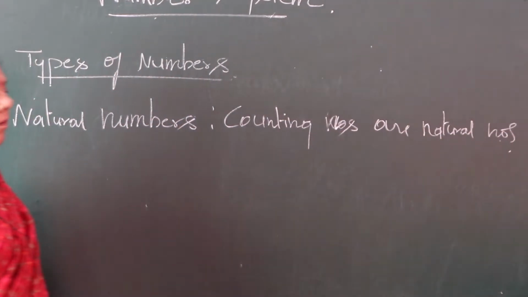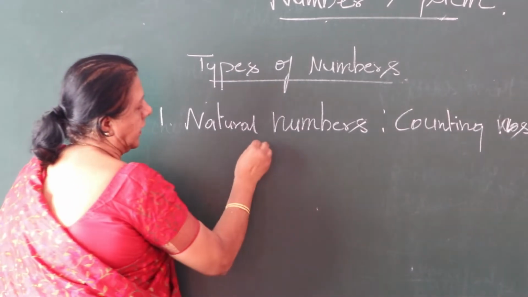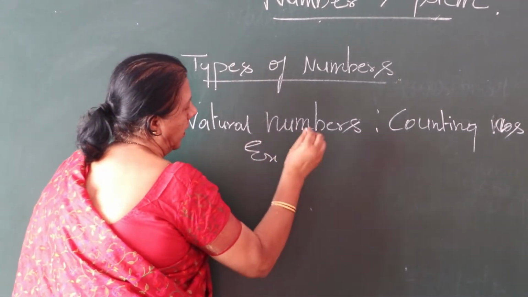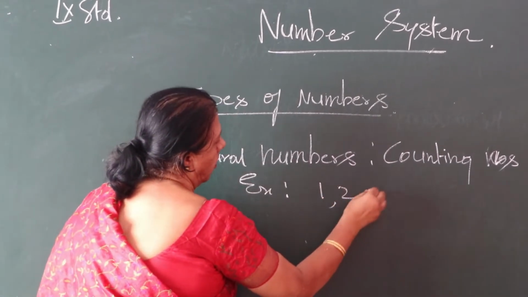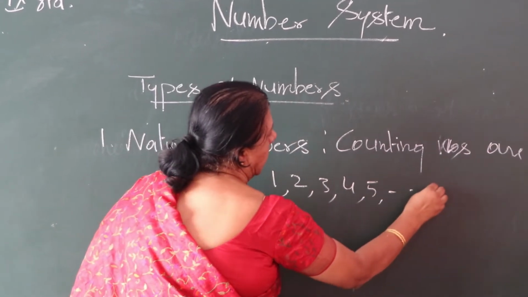So counting numbers are called natural numbers. Example: 1, 2, 3, 4, 5, etc.